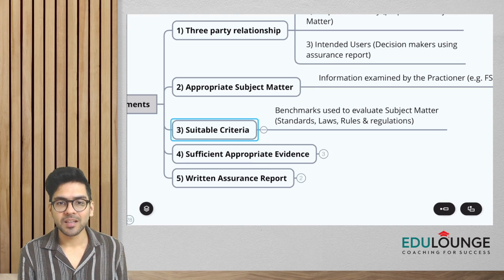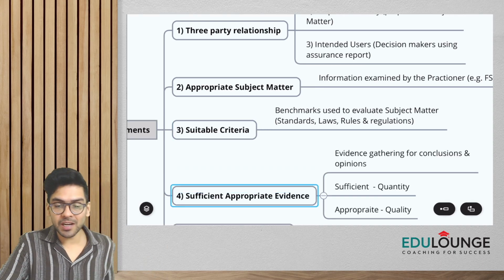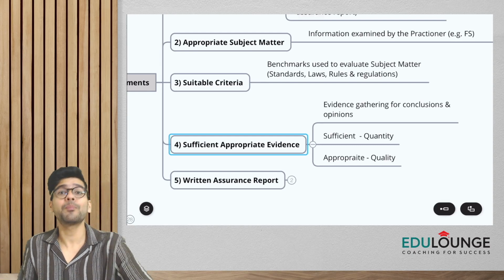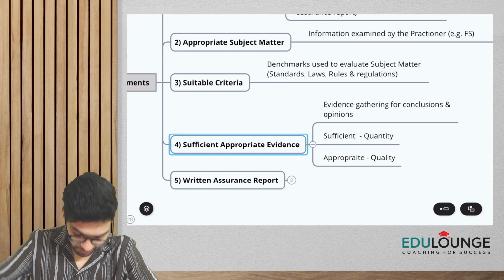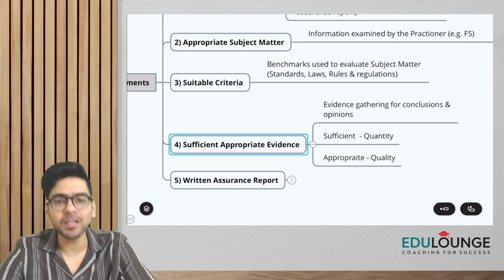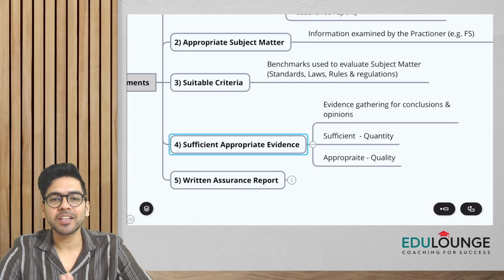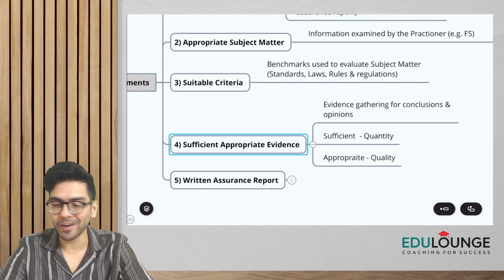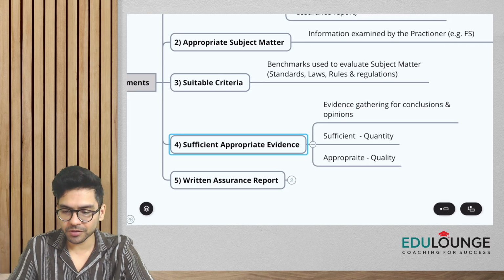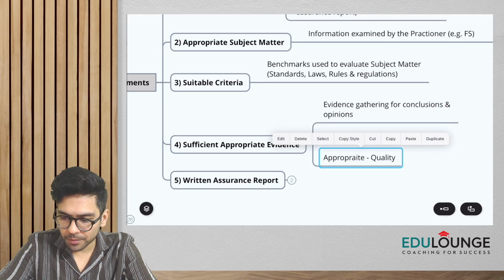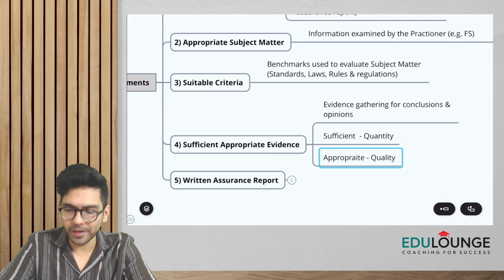Okay. Next, guys, sufficient and appropriate audit evidence. What does this mean? It simply means, guys, the practitioner will gather evidence to form conclusion and opinion. And what kind of evidence is he going to gather? All of you know this, that he has to gather sufficient and appropriate evidence. And when I say sufficient, sufficient means quantity, and appropriateness, of course there is a mistake in the spelling. Anyways, appropriateness means what? Quality. Okay.